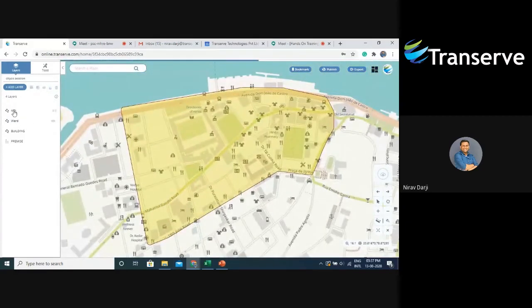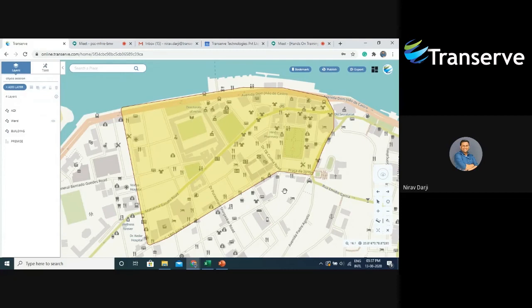Here, this is the first layer, which is named AOI. AOI represents the area of interest. In our CityOS application, we have to have a city in order to do its survey. So this area for me represents the city or urban local body that as an admin I'm going to survey.